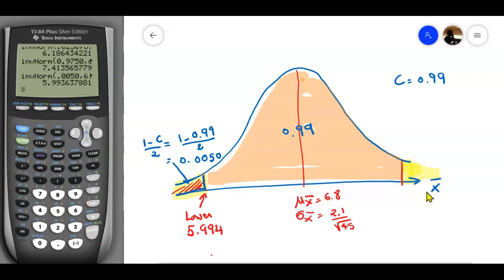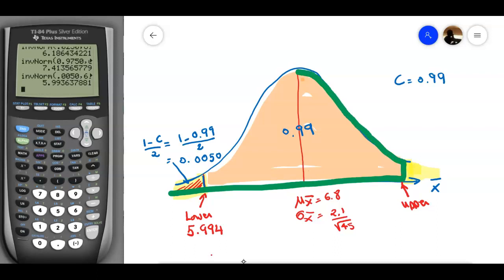Now I'm going to do the same thing, however I want the upper end. For the upper end, I need the total area again on the left side. So I need this area from here all the way here, the total area, right?